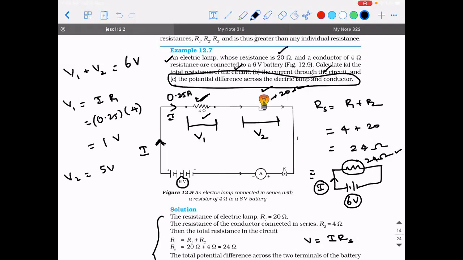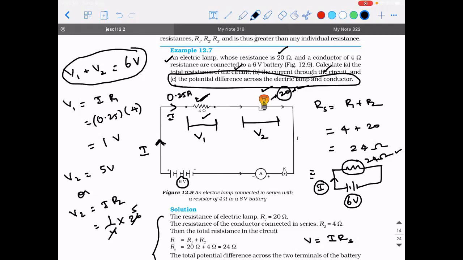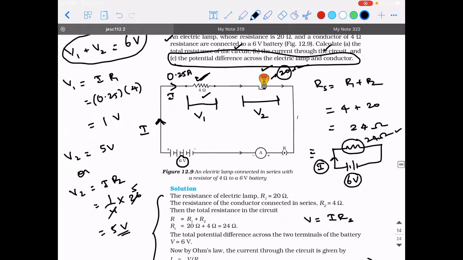See, this 5 volt can be found using 2 ways. That is by using this as a formula, or V2 is equal to current across the second resistor into R2. What is the current across the second resistor? That is 1/4 into the resistance is 20. Right? I hope you understood. There are 2 ways to find. So if you find using Ohm's law, you can verify using the sum. If you found using the sum, you can verify using Ohm's law. Both methods will work. They should work rather. Okay. So I hope everybody made a note of this.